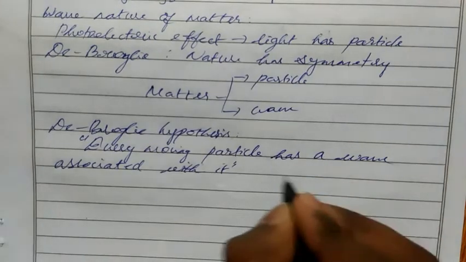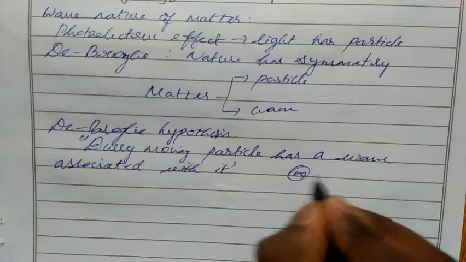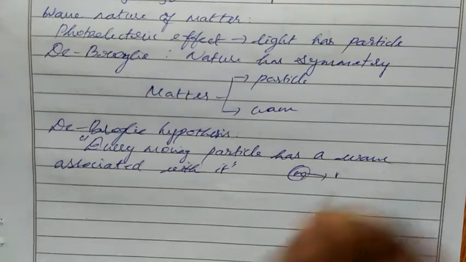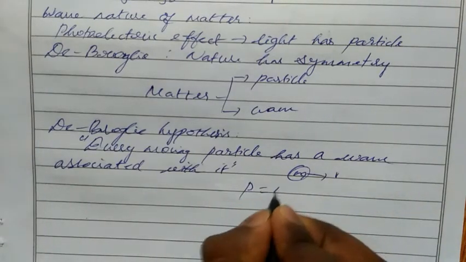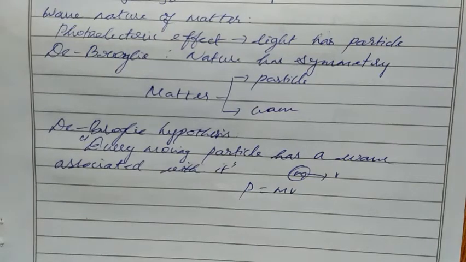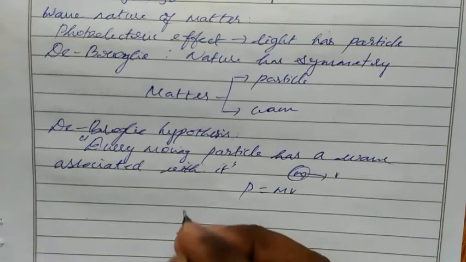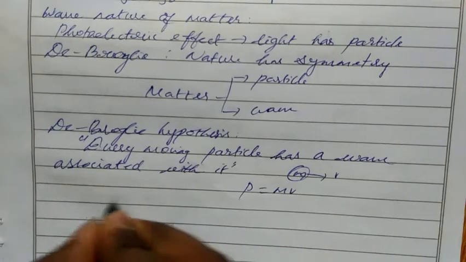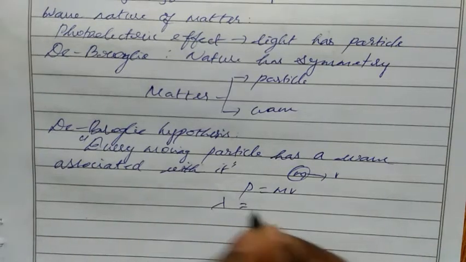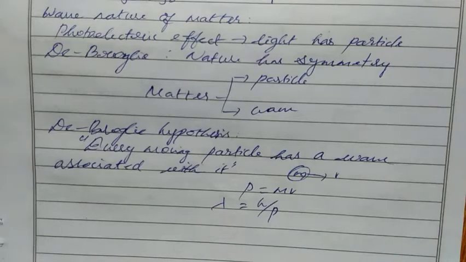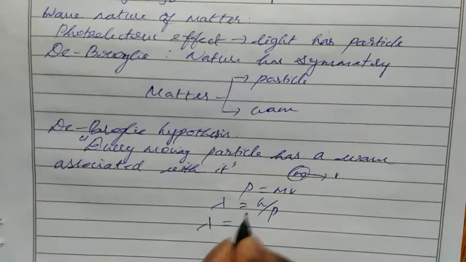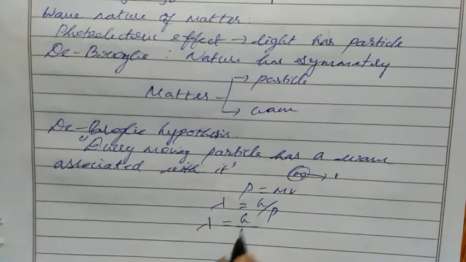Consider a mass m. When it is moved with velocity v, it has momentum p equal to mv. So in terms of wavelength, we can write wavelength lambda equal to h by p, where p is the linear momentum. Then we can further say lambda equal to h by mv, substituting the value of p.